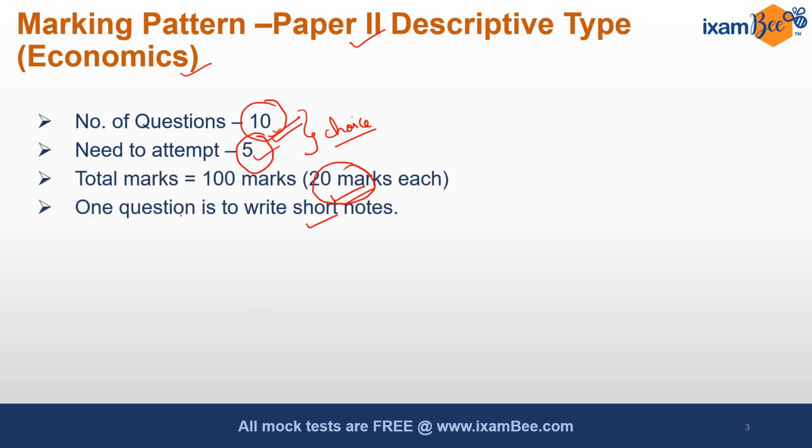Out of these 10 questions, one question will usually give you 6 or 7 short notes, and out of those you have to attempt only 4. So choice is also given there. So you have to choose the questions you are answering very wisely.